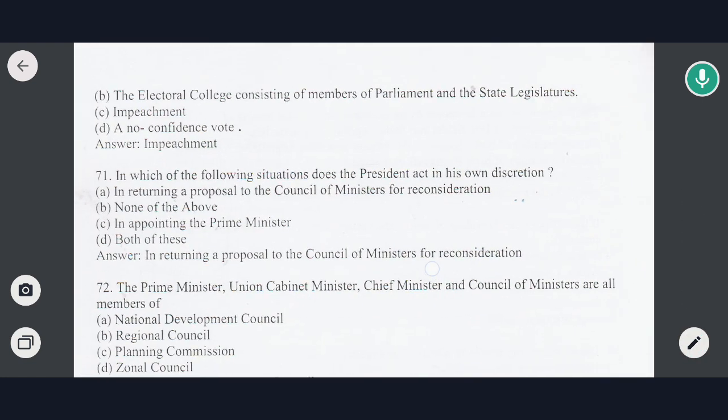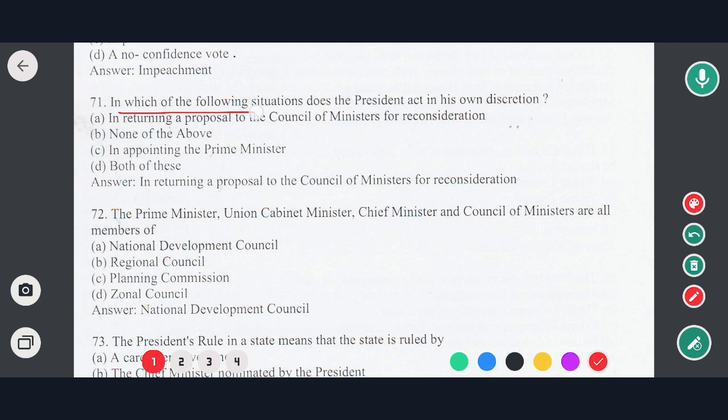Next question. In which of the following situations does the president act in his own discretion? Options are: in returning a proposal to the Council of Ministers for reconsideration, none of the above, in appointing the Prime Minister, both of the above. So the correct option would be option A.